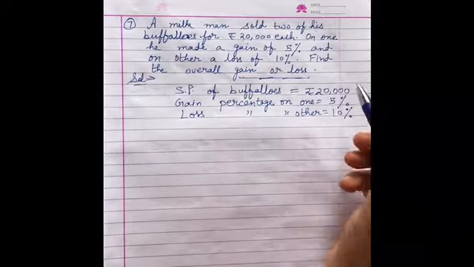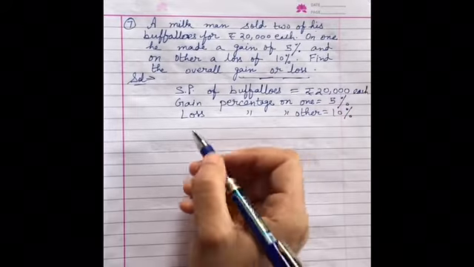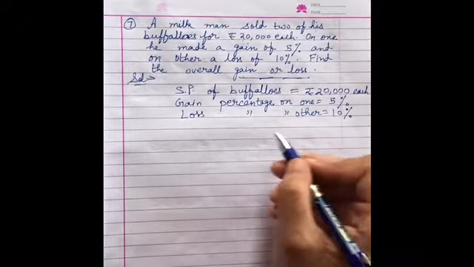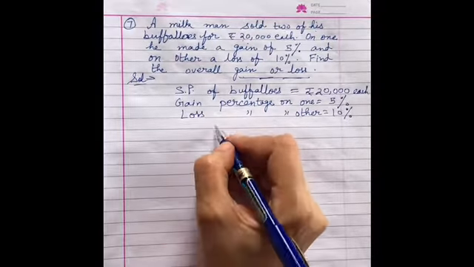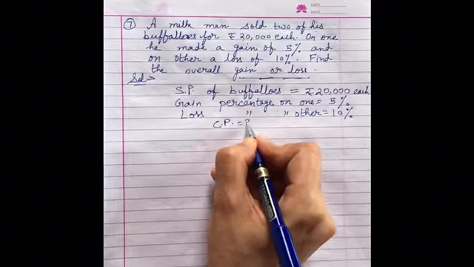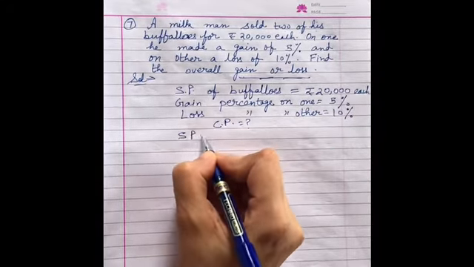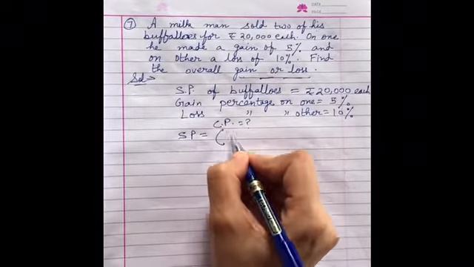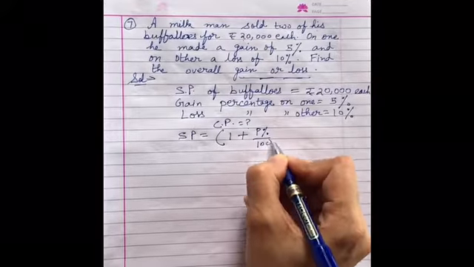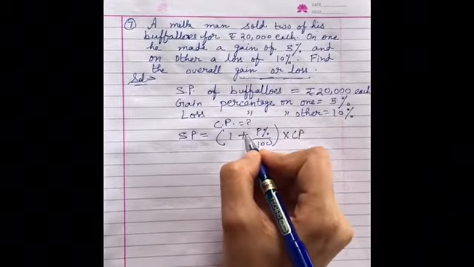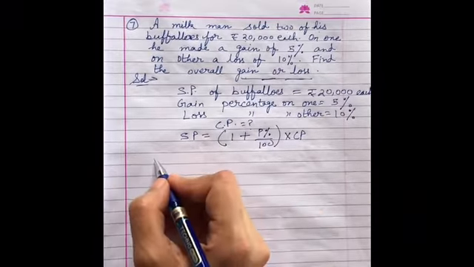Selling price of buffaloes, they have given us rupees 20,000 each. Fine. Gain percentage on one is 5% and loss percentage is 10%. Fine. So what is missing here is CP. We don't know what is the CP. We will use again the same formula. Selling price is equal to 1 plus profit percentage upon 100 multiplied by CP. और अगर यहाँ पर loss percent होता है तो यहाँ minus आ जाता है, बस इतना फ़र्क है. There is no other difference.